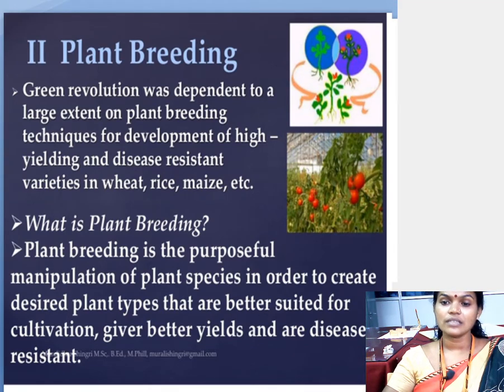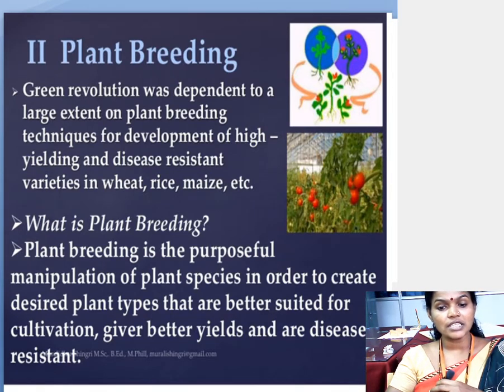It is nothing but high yielding, nutritive quality should be produced there, and also the plant production should be disease free.